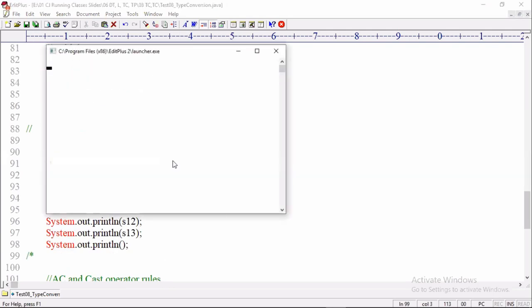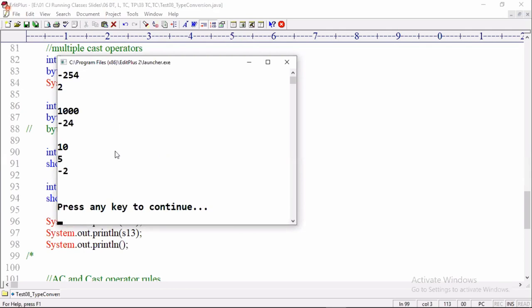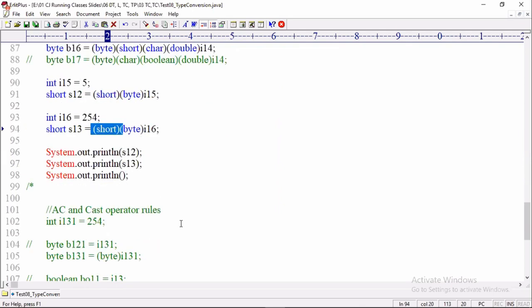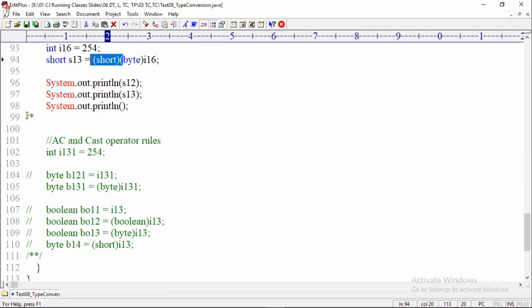Look at that: 10, 5, and the last value is -2. Is it clear? If I use a cast operator in the middle and the coming value is not in the range of that cast operator, the value is decreased. From there onwards, the remaining cast operators on the left side work with the new generated, decreased value. Okay? Finally, can you please look at the statements and once again try to answer which lines have a compile time error, and where is the error?